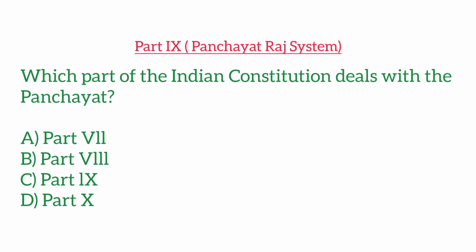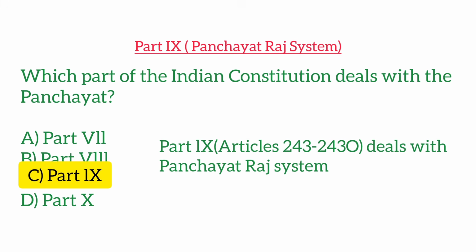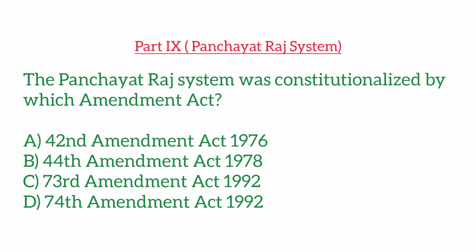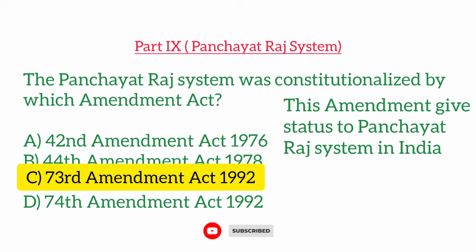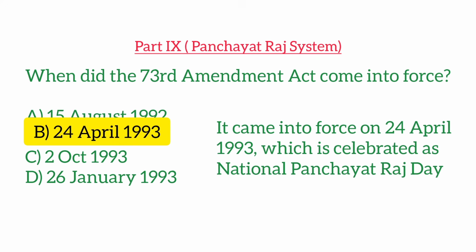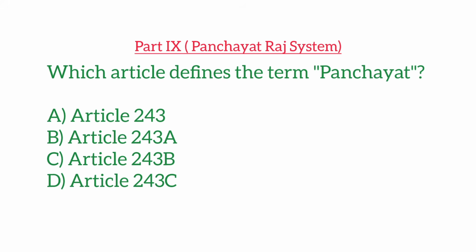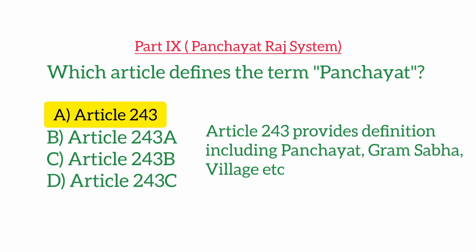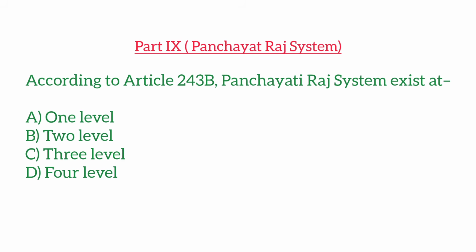Which part of the Indian Constitution deals with the Panchayat? The Panchayati Raj system was constitutionalized by which Amendment Act? When did the 73rd Amendment Act come into force? Which article defines the term Panchayat? According to Article 243B, Panchayati Raj system exists at.